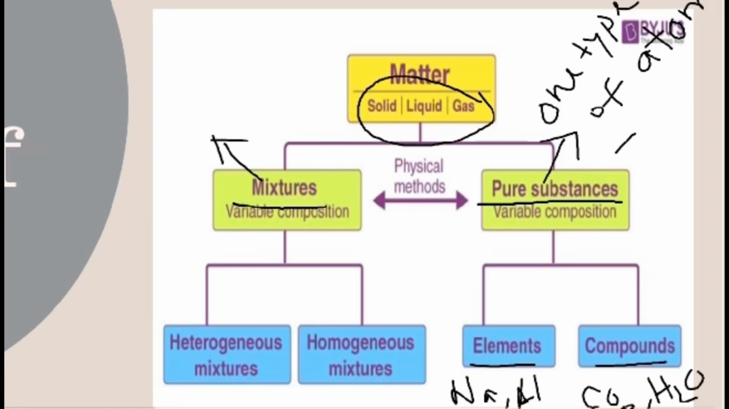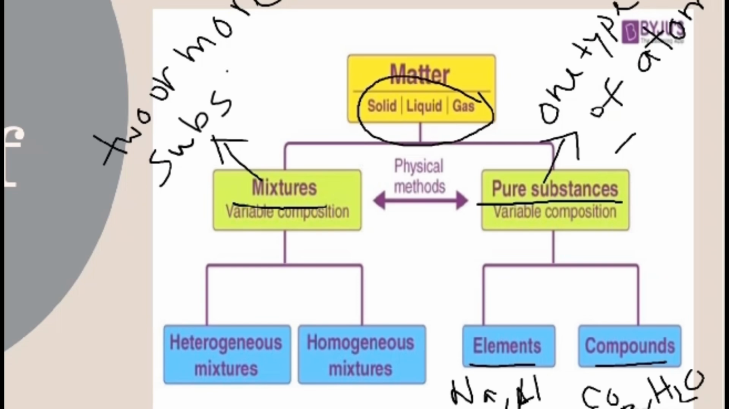Now, let's have a look at mixture matter and its types. Mixture matter is made up of two or more different substances. So here we will write two or more substances. It is of two types, heterogeneous mixture and homogeneous mixture.